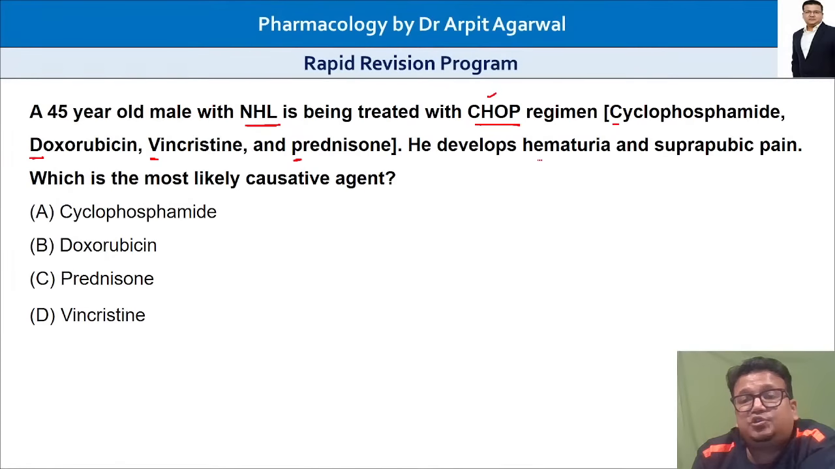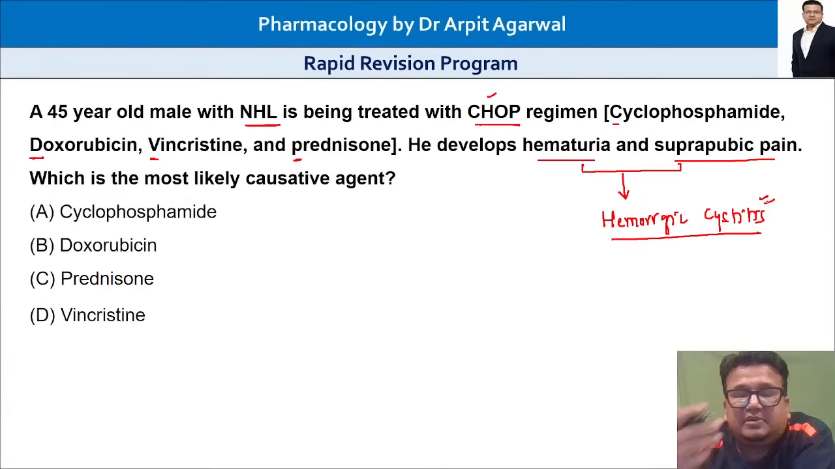He develops hematuria, suprapubic pain, which is the most likely cause. What has he developed? So this we have already done. This patient has developed hemorrhagic cystitis. Cystitis means bladder problem, bladder inflammation, bladder damage. So symptoms would be hematuria, suprapubic pain.